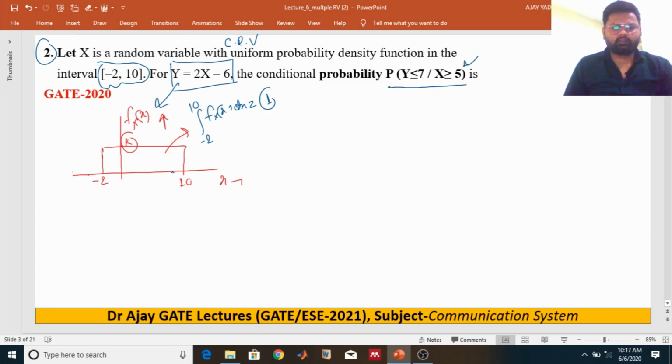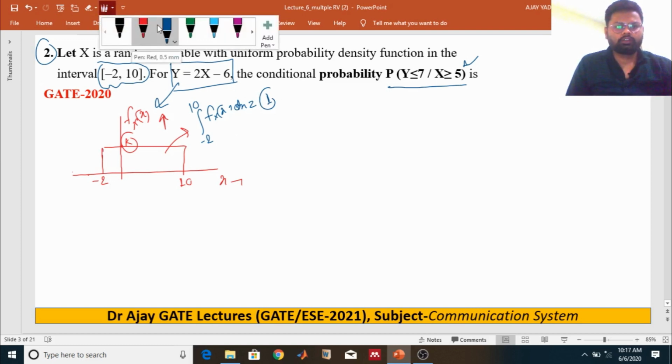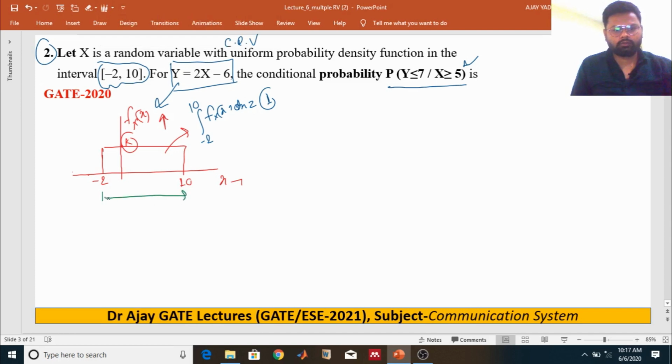The area is the base, which is 12, multiplied by the height of the uniform distribution, k. So 12k = 1, and the value of k is 1/12.